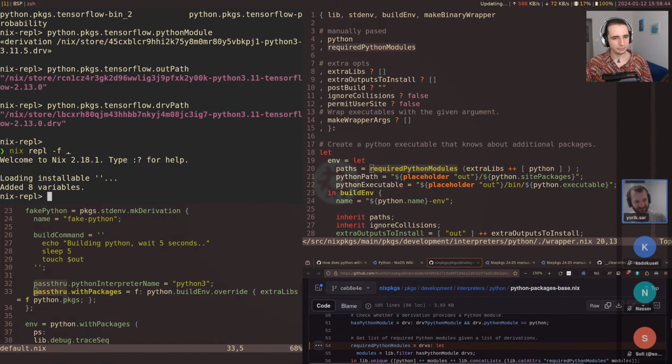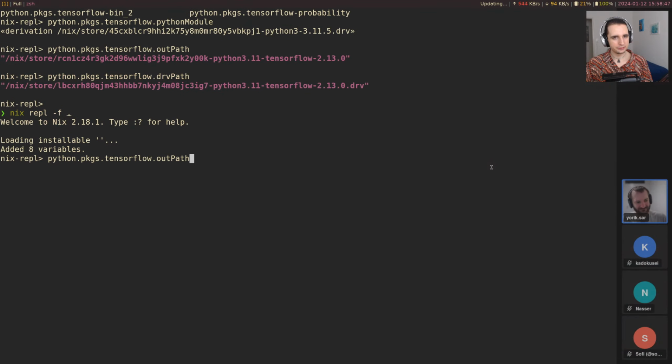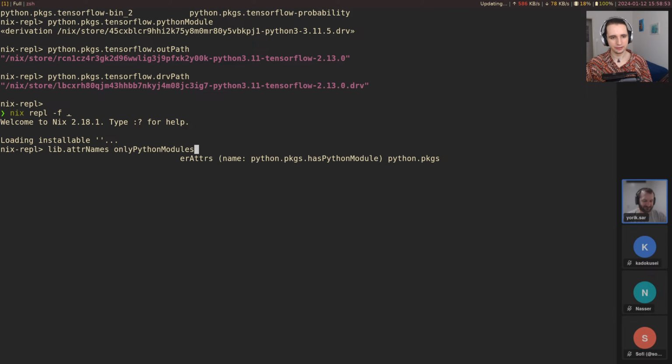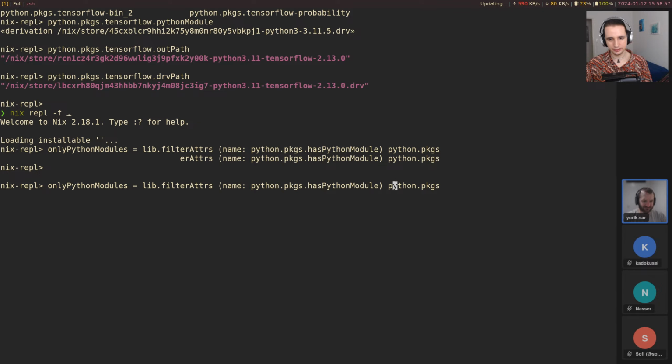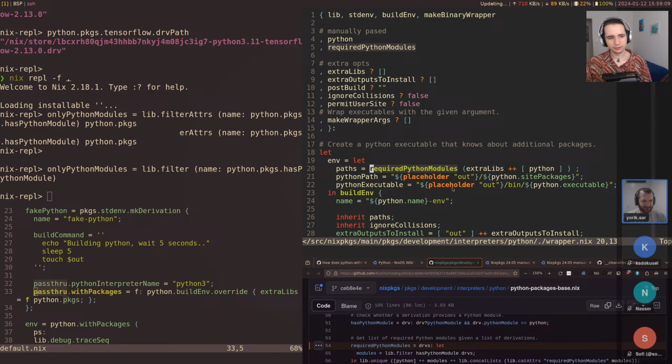And so finally we can test this. I want to see what isn't a Python module from that list. So if we went into here and said, okay, filter, let's do filter directly. Or I guess we can use the function directly.